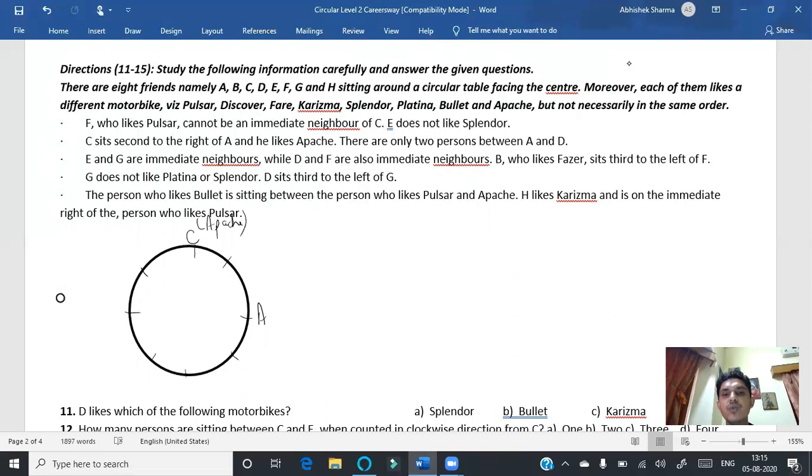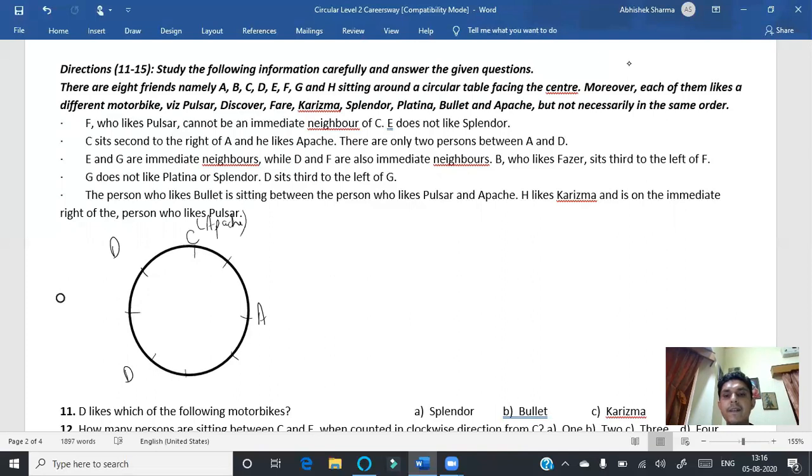Thereafter, there are only 2 persons between A and D. So if A is here, D can be either here or here, but we don't know at which particular position A and D are. Thereafter, E and G are immediate neighbors. So let's check. E and G are immediate neighbors, while D and F are also immediate neighbors.